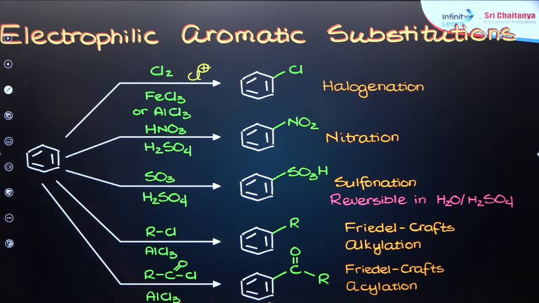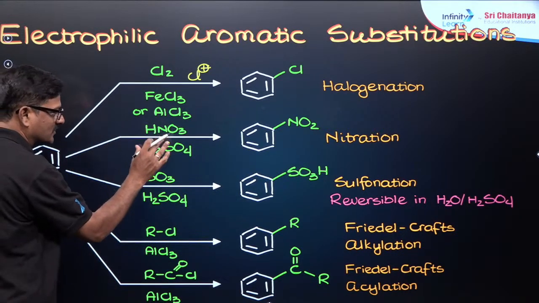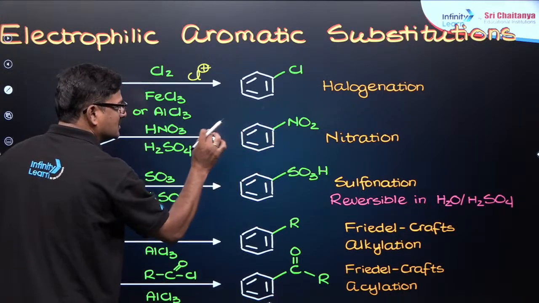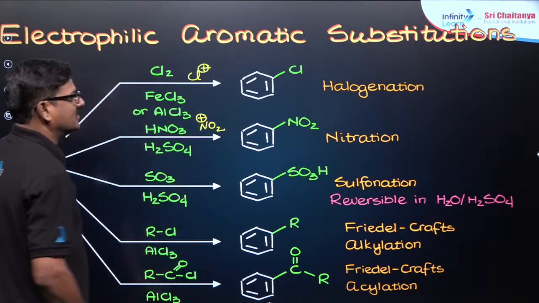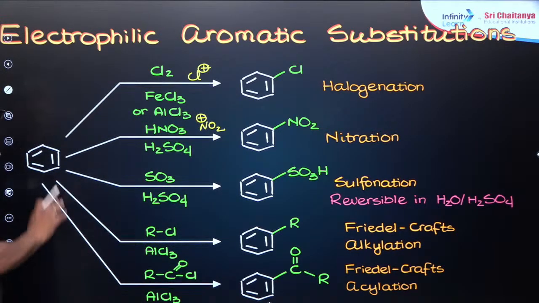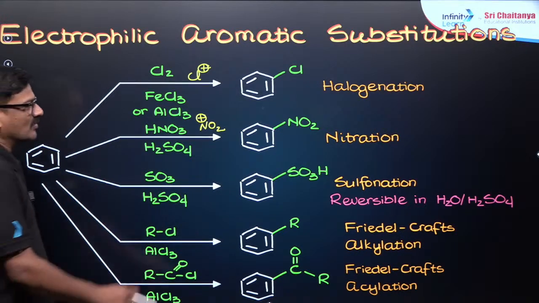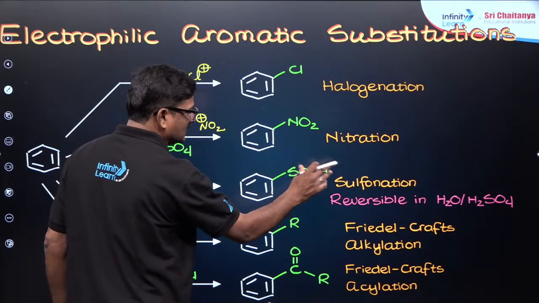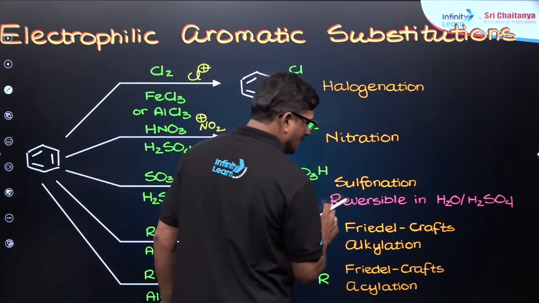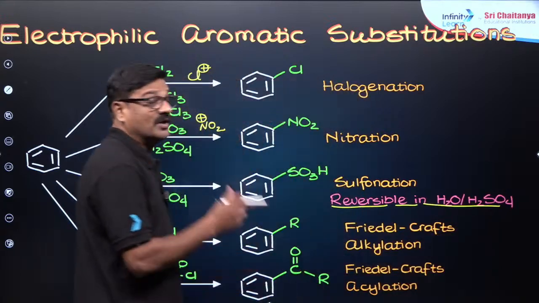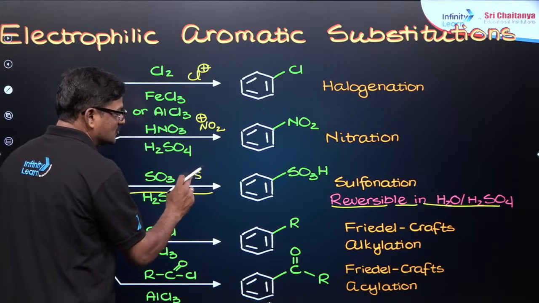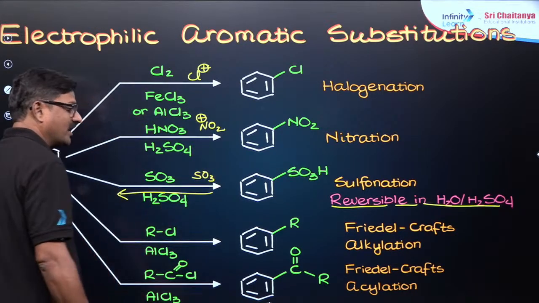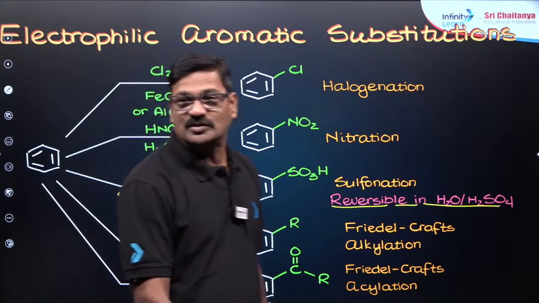Fine. When benzene is treated with HNO3 and H2SO4, you are going to get nitrobenzene. In this nitration, NO2 plus is the active ingredient. Okay, and when benzene is treated with sulfur trioxide and H2SO4, you are going to get benzene sulfonic acid. This reaction is called sulfonation, and this is of course reversible in nature. Therefore, we can write this reaction in this way. In this, SO3 is the active ingredient. The electrophile is going to be SO3.